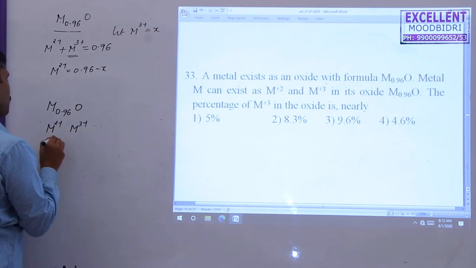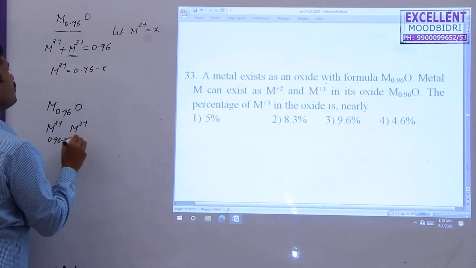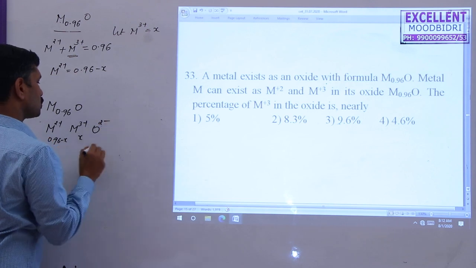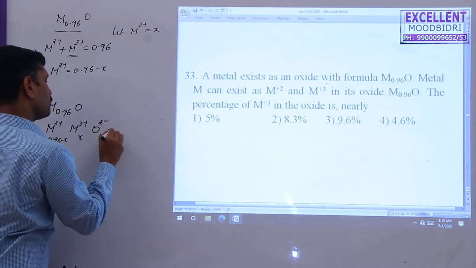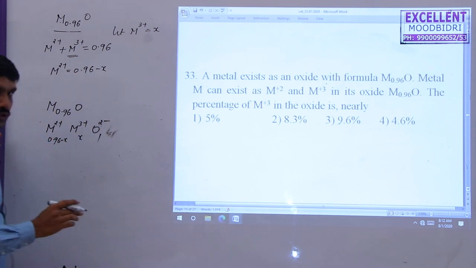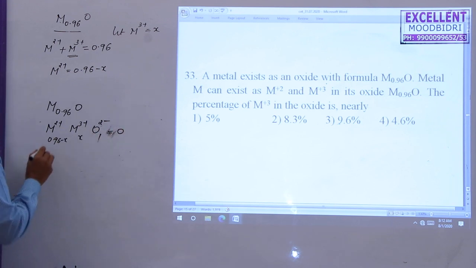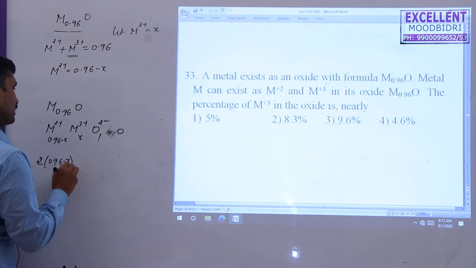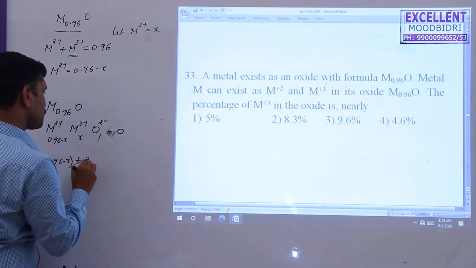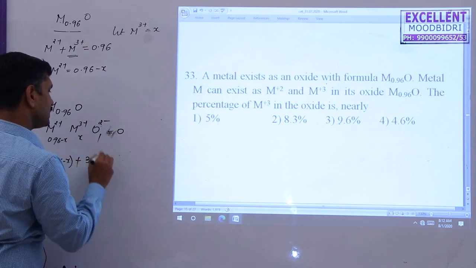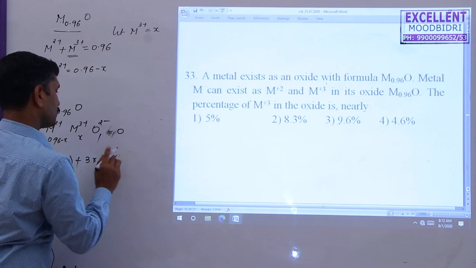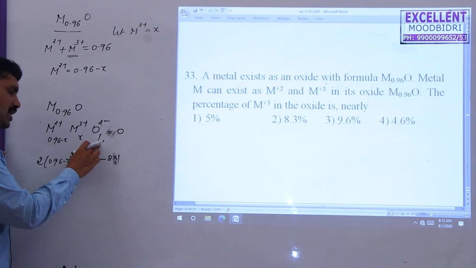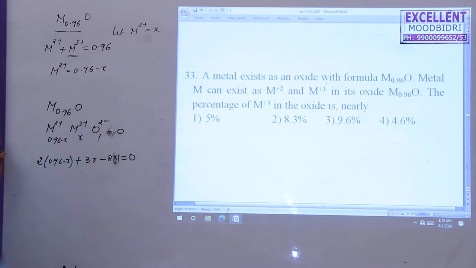M2 plus composition is 0.96 minus X, M3 plus composition is X, oxygen charge is minus 2, and net charge becomes equal to 0, you know that. So 2 into (0.96 minus X) plus 3 into X, minus 2 into the number of oxygen atoms, which is 1 here, equal to 0.